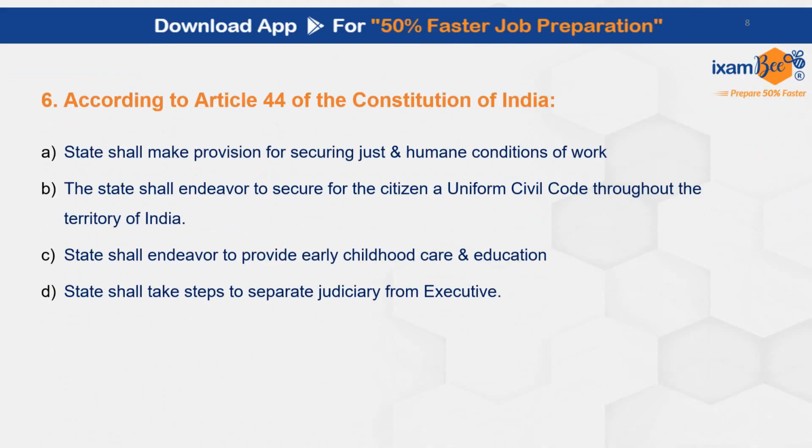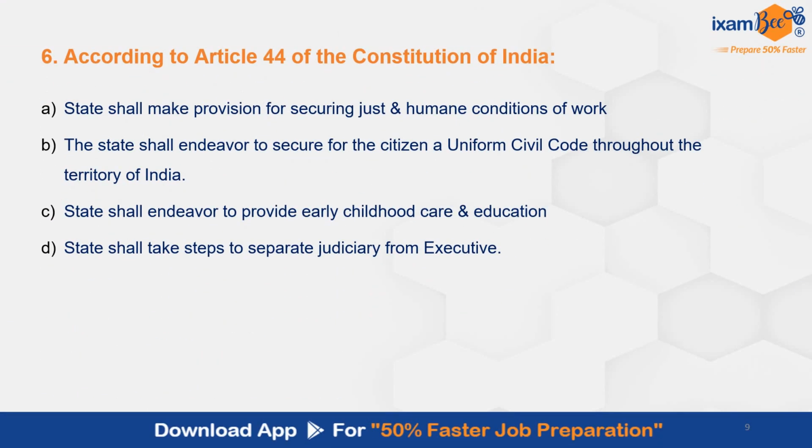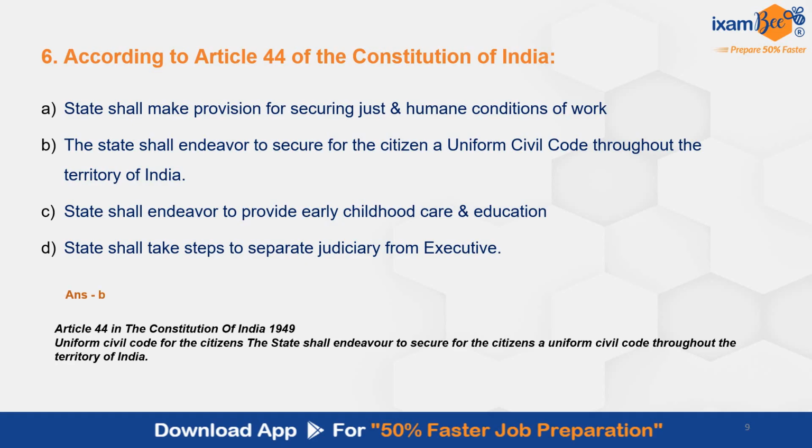Coming to question number 6. According to Article 44 of the Constitution of India, the correct answer is B. The state shall endeavour to secure for the citizens a uniform civil code. Article 44, which is DPSP, Directive Principle of State Policy, talks about uniform civil code throughout the territory of India.